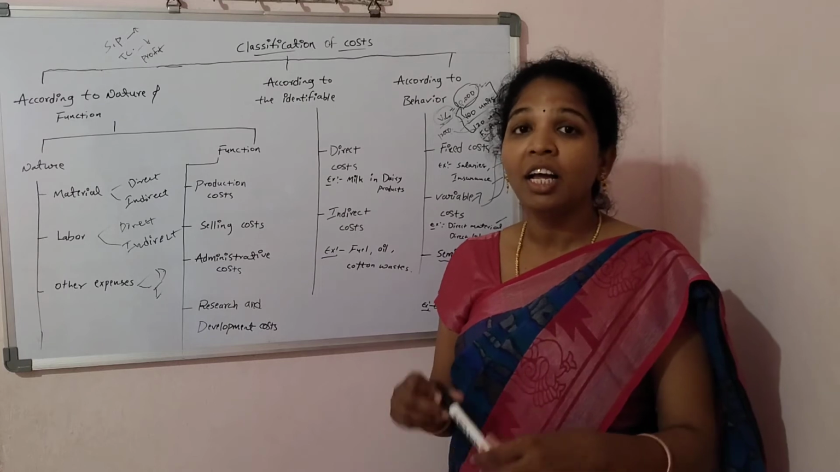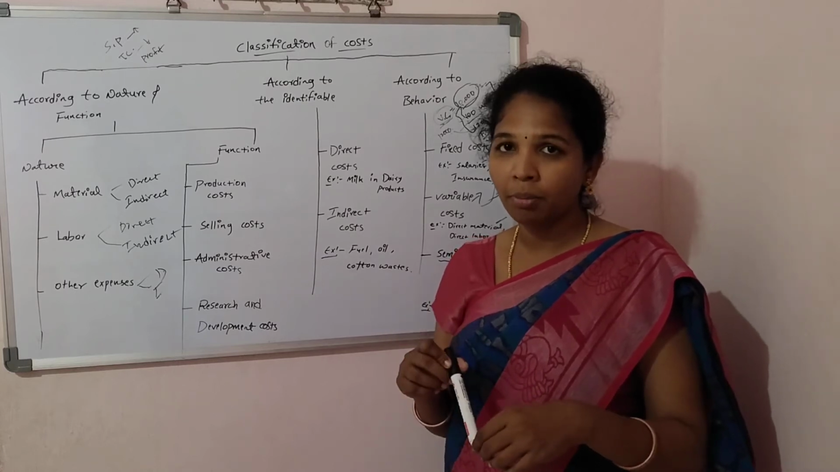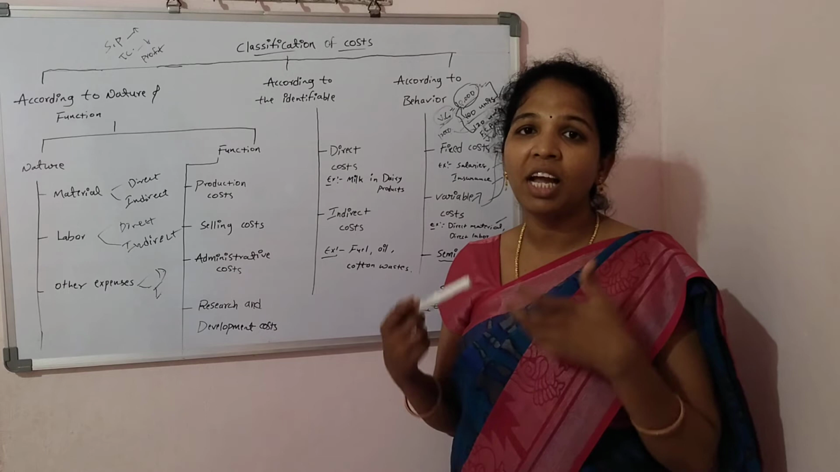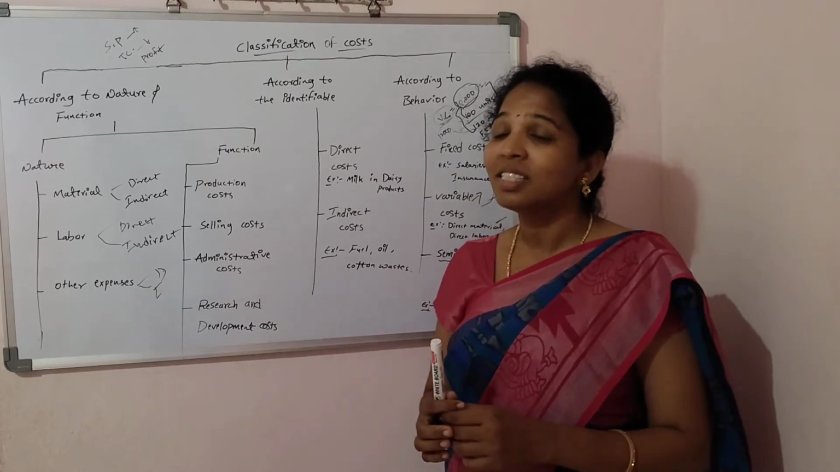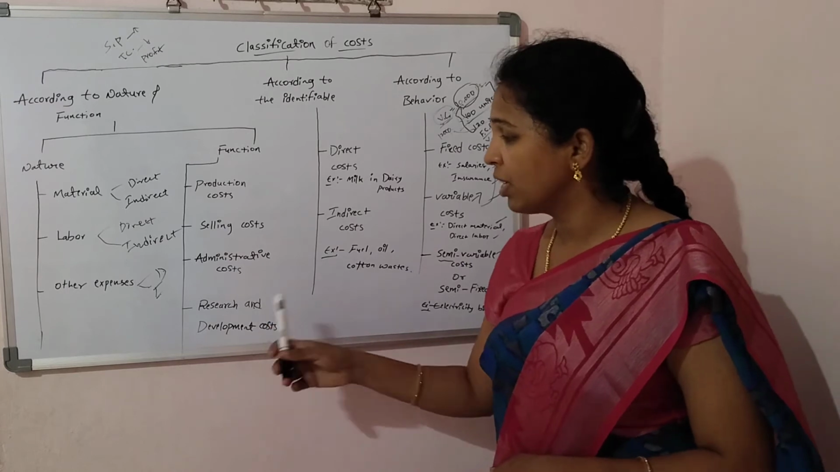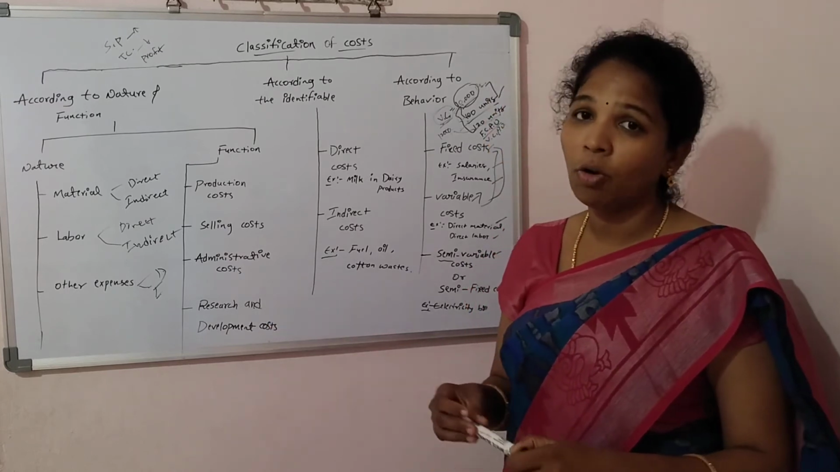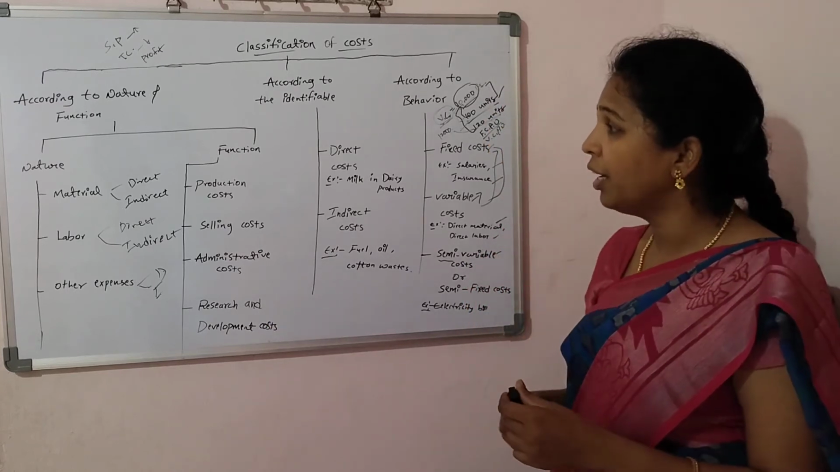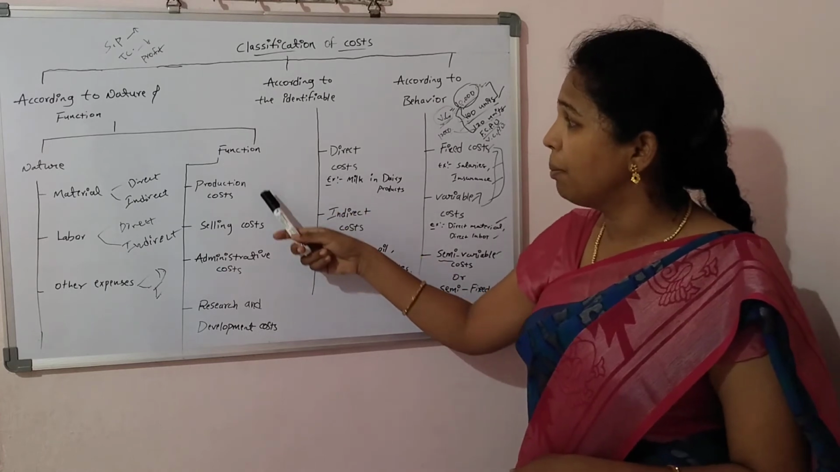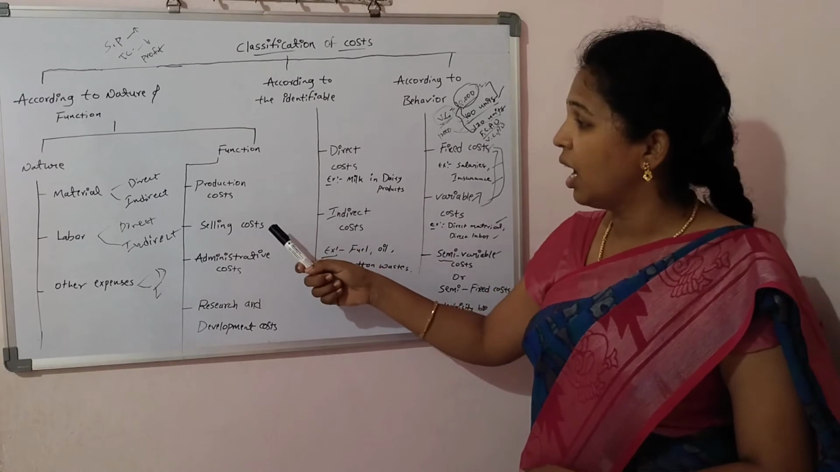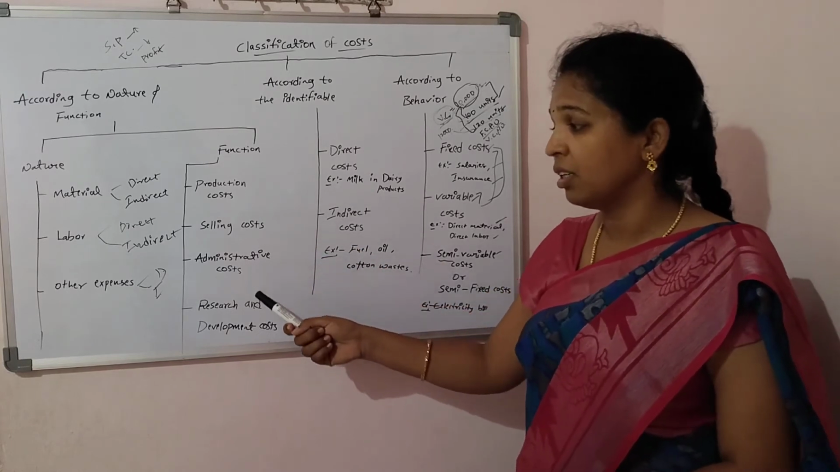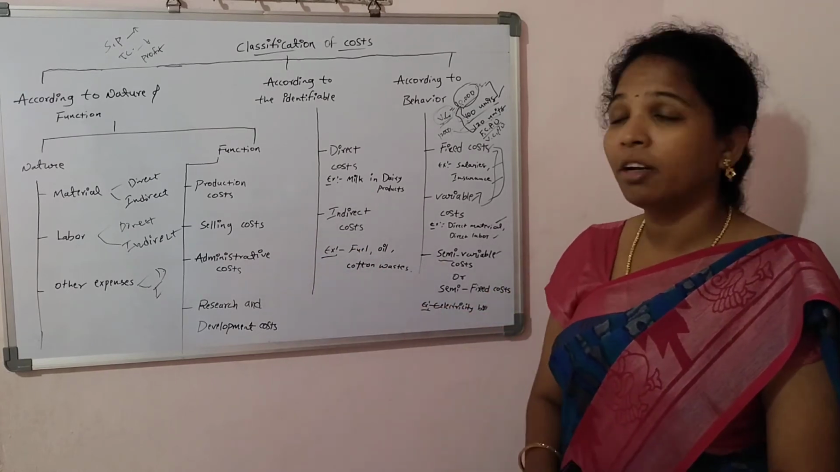When we have the research and development department, automatically we are paying that department, and the department has some expenses. That type of expense is called research and development cost. And these are all classified on the basis of functions: production cost, selling cost, administrative cost, and research and development cost.